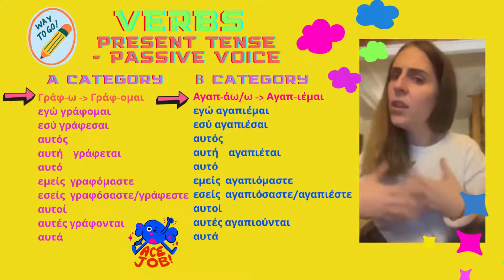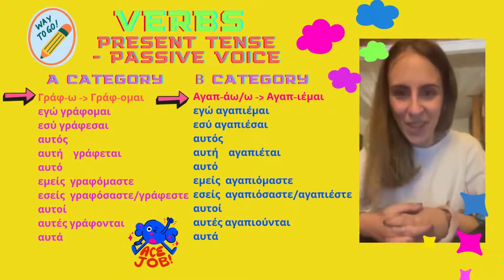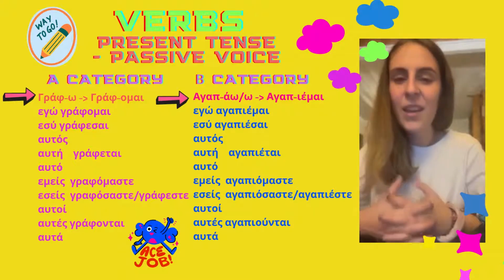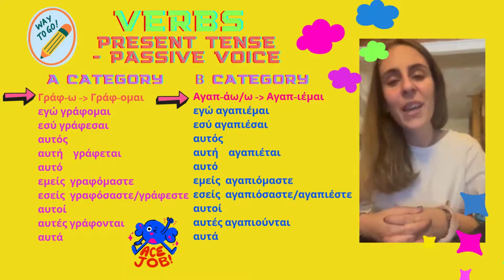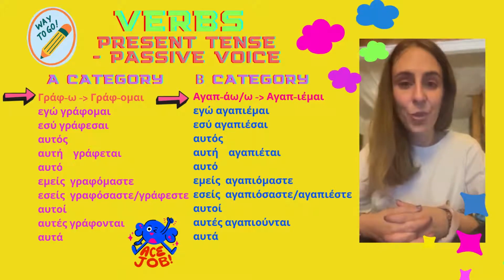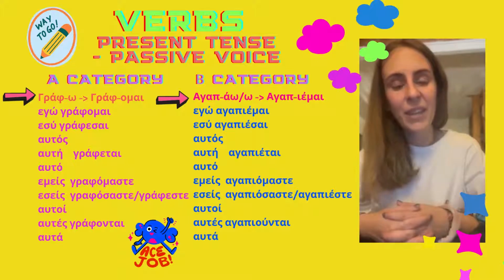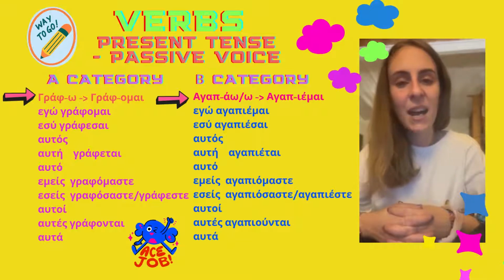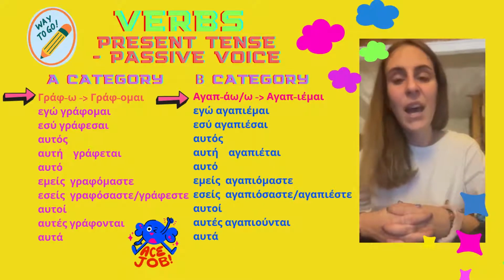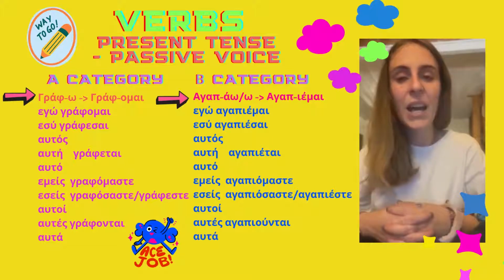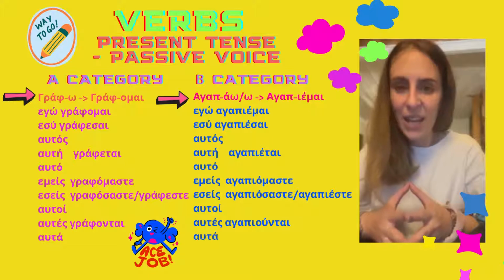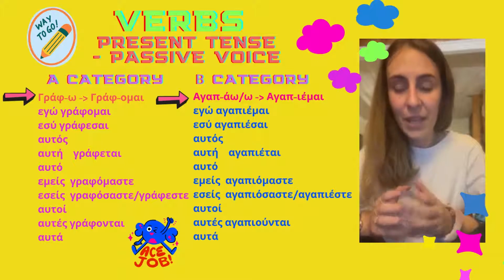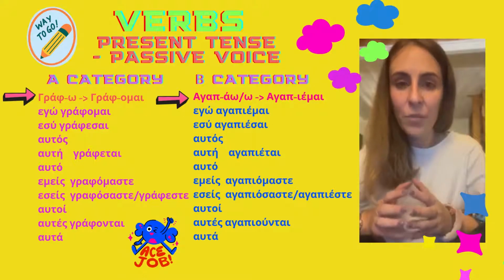So, now that you'll remember these three rules in order to be able to make your verb from active to passive, and the opposite, I'd like to tell you how to conjugate them. Let's start from the first category of verbs, the verb γράφομαι. It is εγώ γράφομαι, εσύ γράφεσαι, αυτός γράφεται, αυτή γράφεται, αυτό γράφεται, εμείς γραφόμαστε, εσείς γράφεστε, αυτοί γράφονται, αυτές γράφονται, αυτά γράφονται. Because they in Greek has also three persons. Αυτός becomes αυτή, αυτή becomes αυτές, and αυτό becomes αυτά.